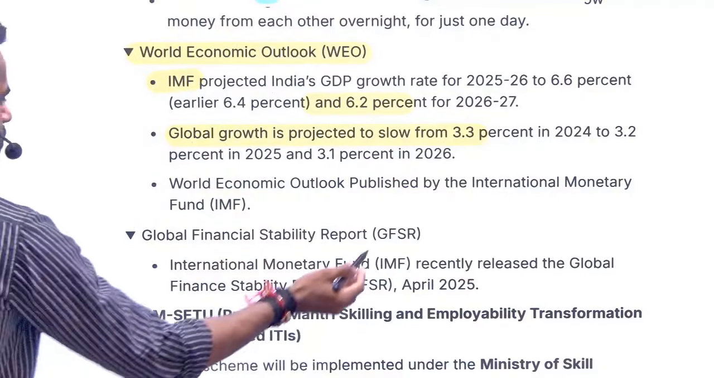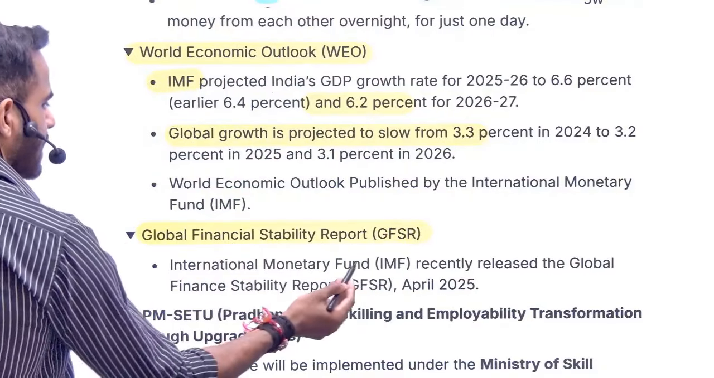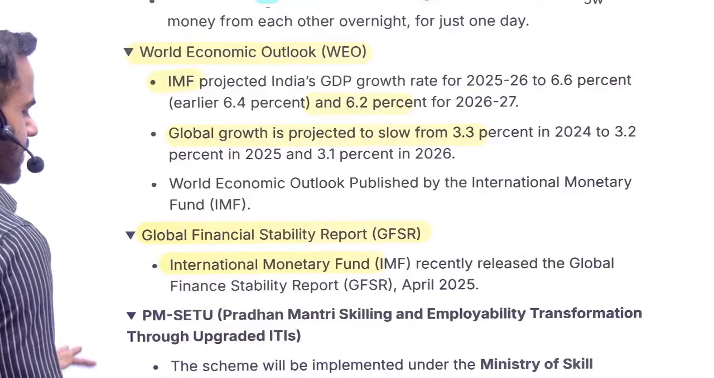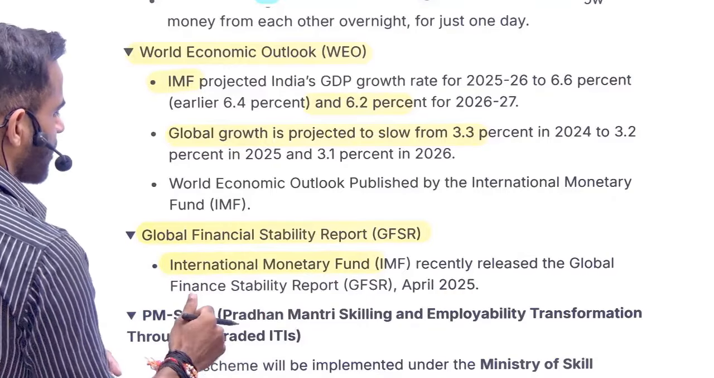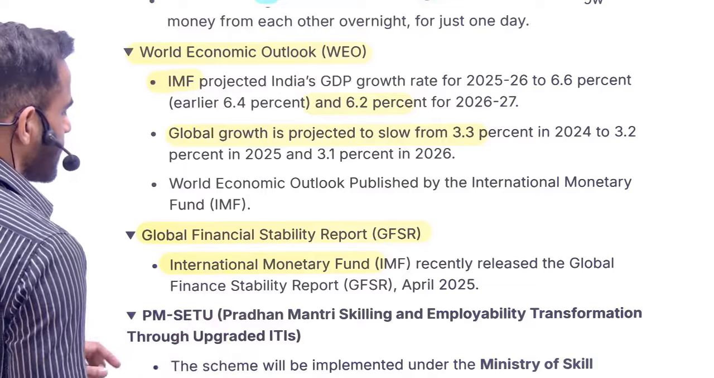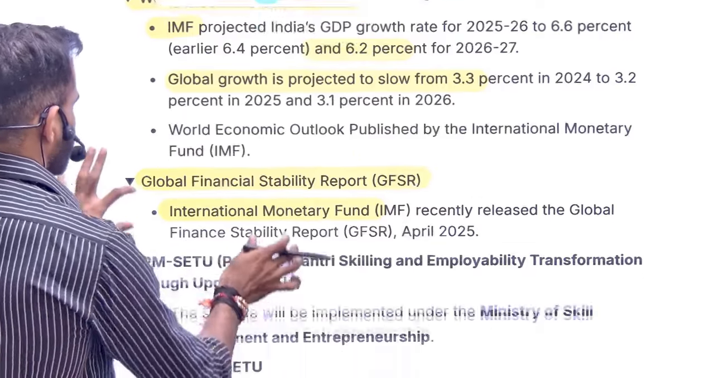Next is related to Global Financial Stability Report. Again, it is released by IMF. Nothing need to be remembered. Just remember, it is by IMF. Examiner can confuse you that it is released by WTO or World Bank.